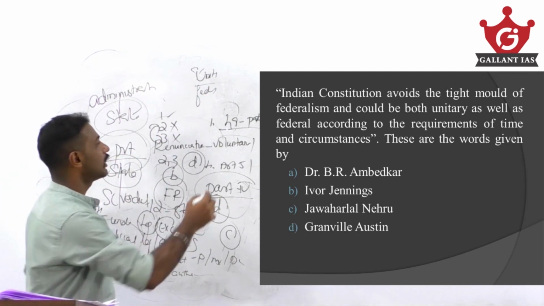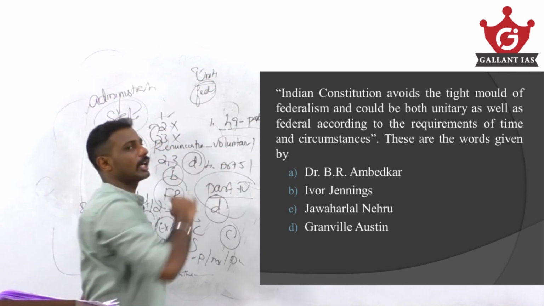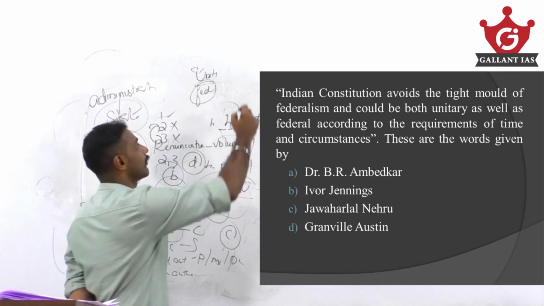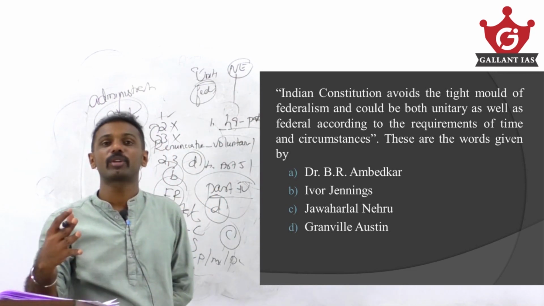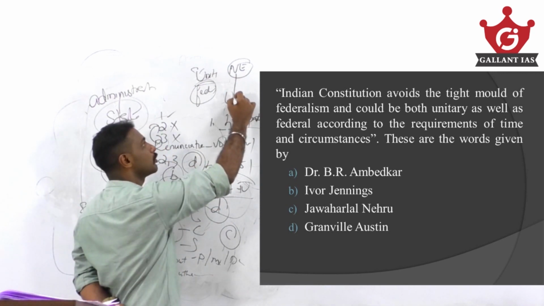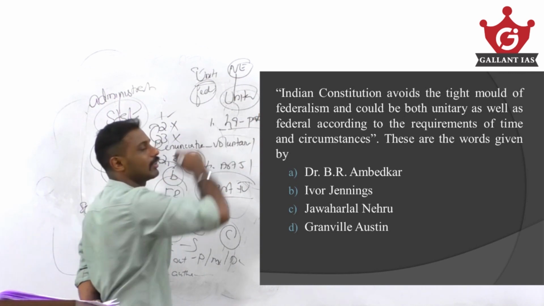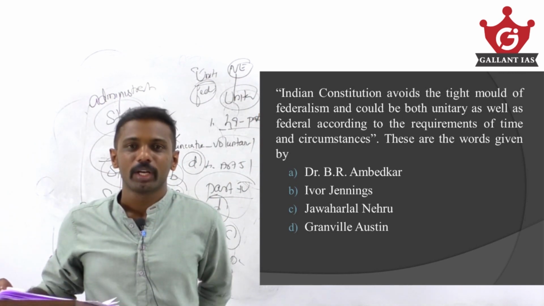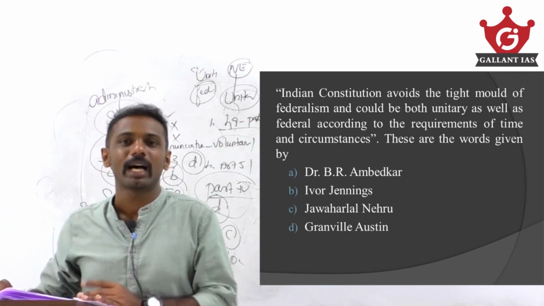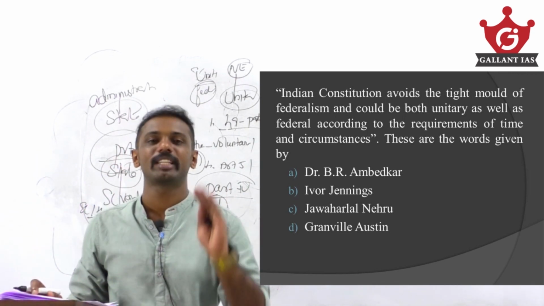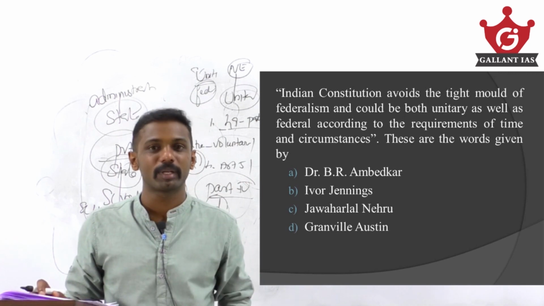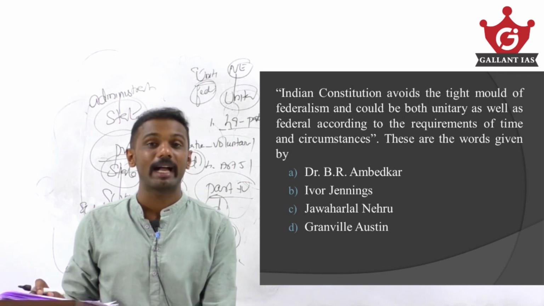Just for example, normally India follows a kind of federal principle, but when national emergency is declared, even without a formal amendment to the constitution, our country becomes unitary. Why? Because at that time the center holds all the power. So depending upon the circumstances, our country is sometimes unitary and sometimes federal. That is the meaning of this statement, and it was given by Dr. B.R. Ambedkar. Answer is option A.